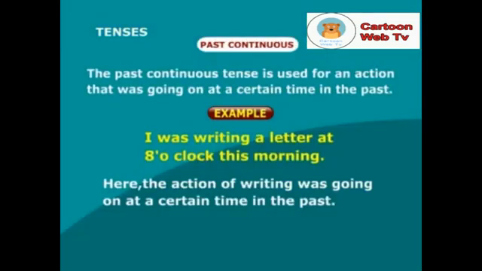The past continuous tense is used for an action that was going on at a certain time in the past. For example, I was writing a letter at 8 o'clock this morning. Here, the action of writing was going on at a certain time in the past.